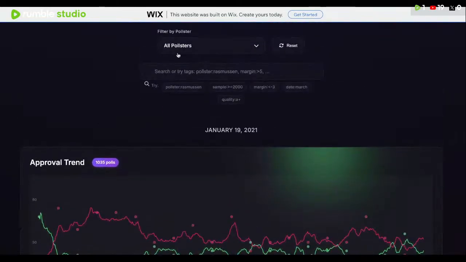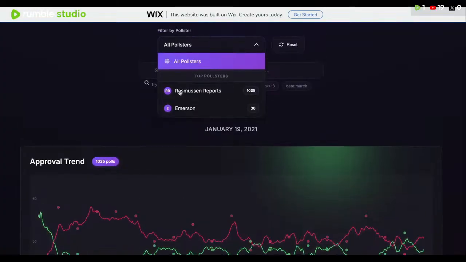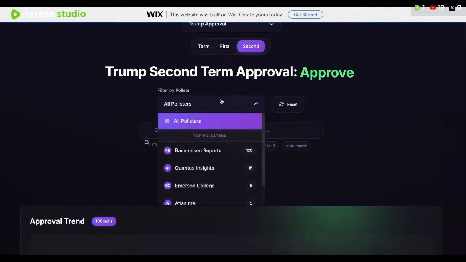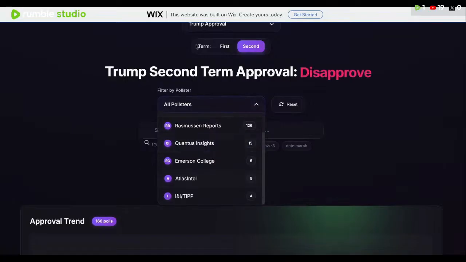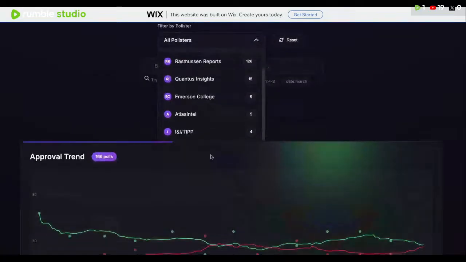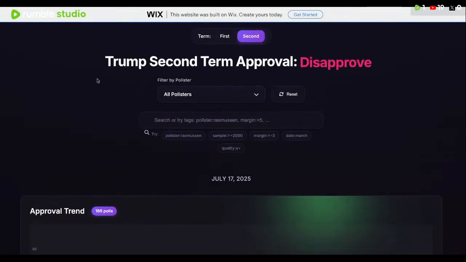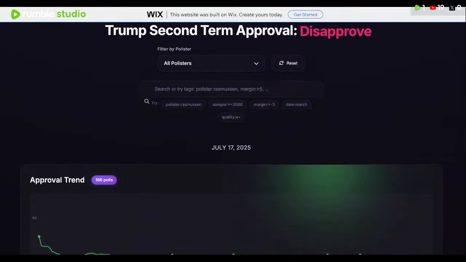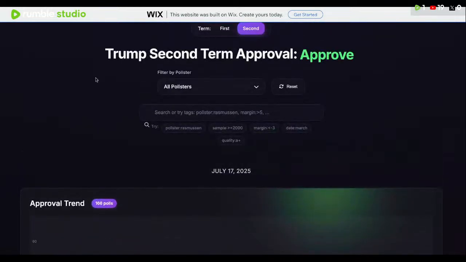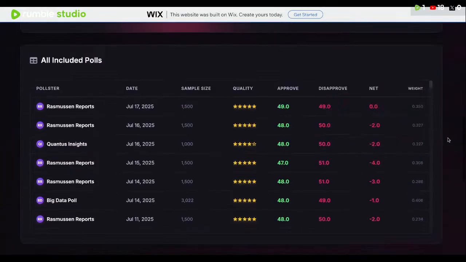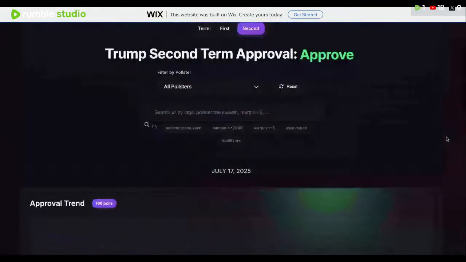And you can also filter by pollster. Clearly, we only have Rasmussen and Emerson included in some of these for now. We're going to be adding everybody else. And we even see here, of course, in the second-term poll approval, we have a lot more polls. It's just that Rasmussen tends to poll a lot, so we have a rolling average included with some of them. That is something we're also going to be working on as time goes on.